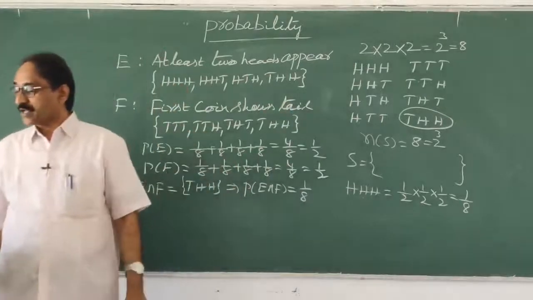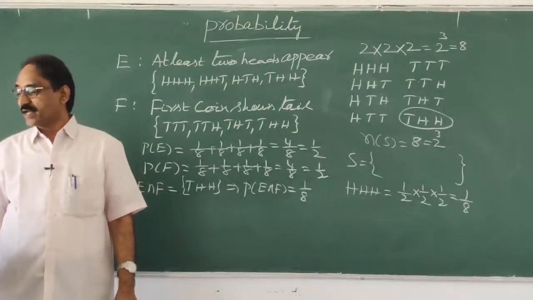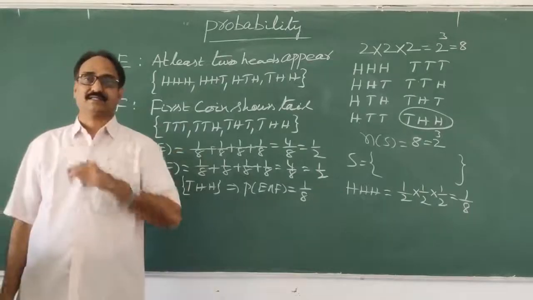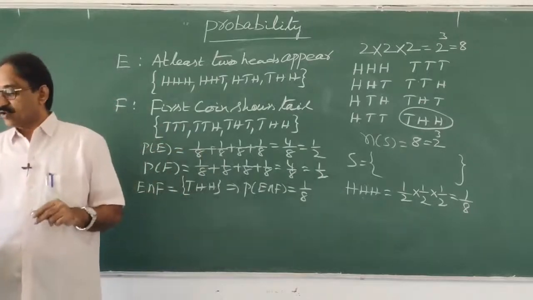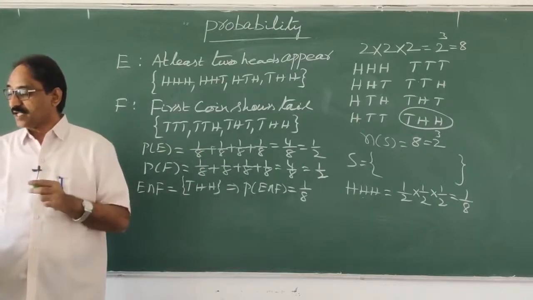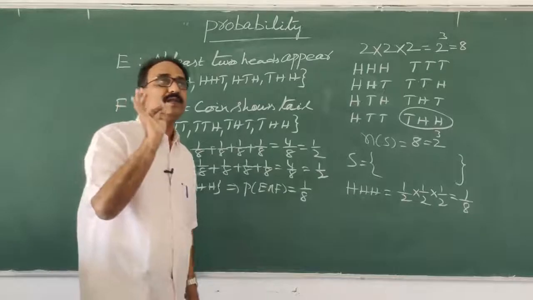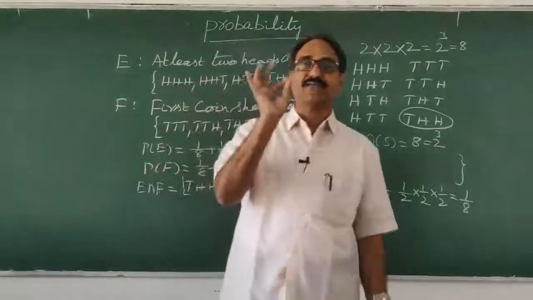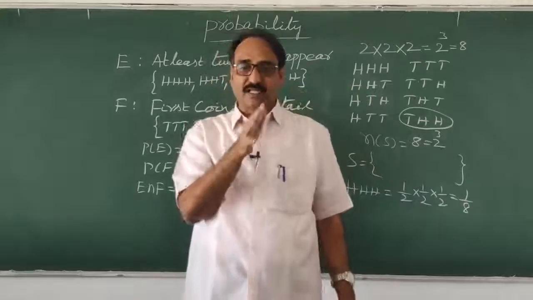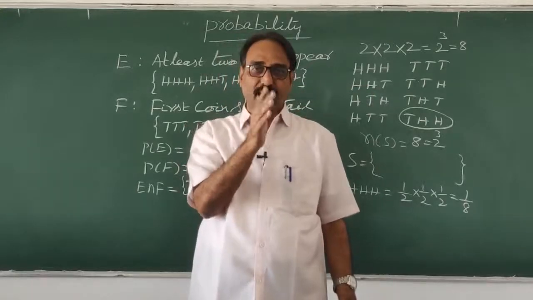Now you see. Suppose we are given that the first coin shows tail, that is, F occurs. Then what is the probability of occurrence of E? He is saying the first coin must be tail.